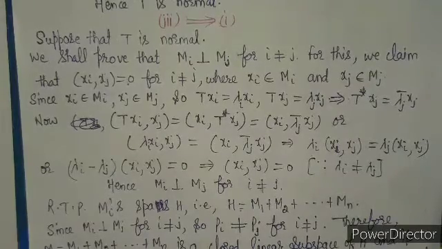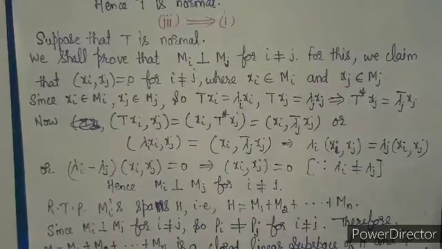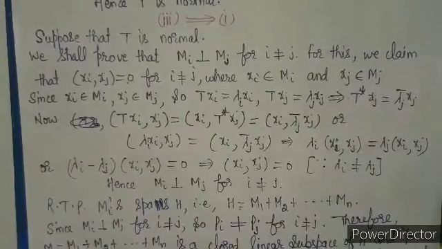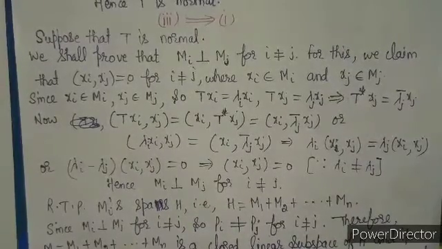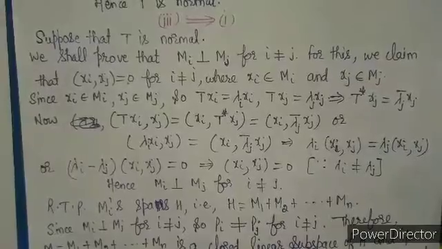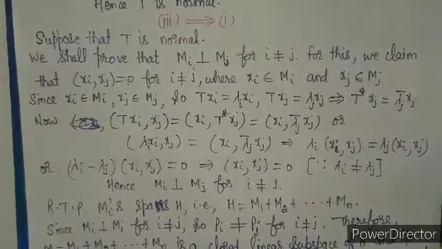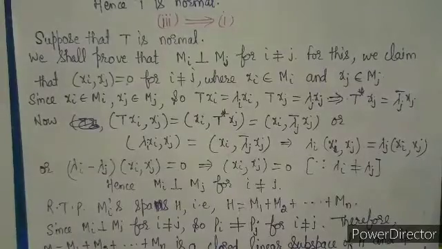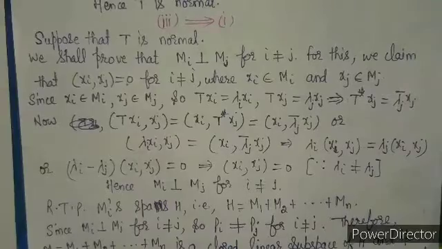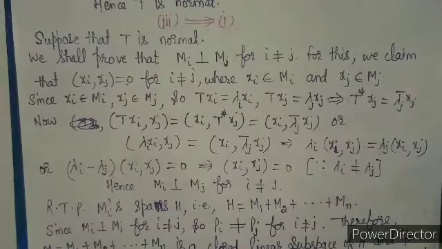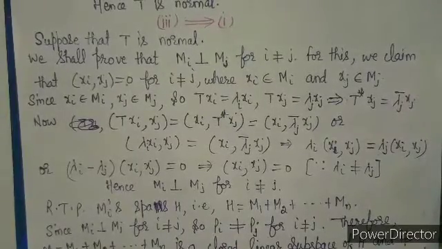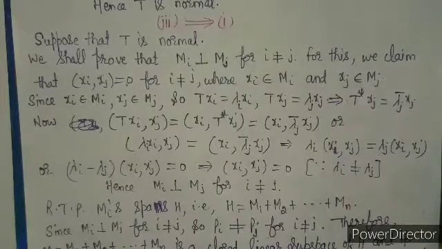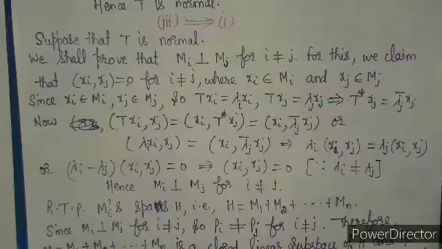So lambda i is a scalar. When we take it outside, it is lambda i (xi, xj) equal to lambda j, because lambda j is conjugated. When we take it outside, again it becomes the conjugate, and the conjugate of a conjugate is the scalar itself. That's why it is lambda j (xi, xj). So it is (lambda i minus lambda j)(xi, xj) equal to 0. And because the lambda i's are distinct, this (xi, xj) is equal to 0, and that's why we can say that Mi is orthogonal to Mj.